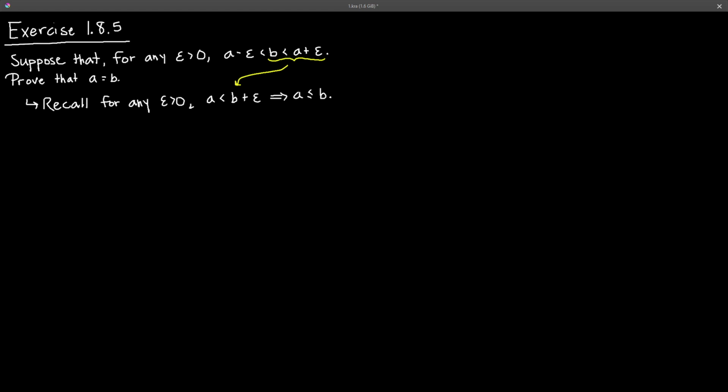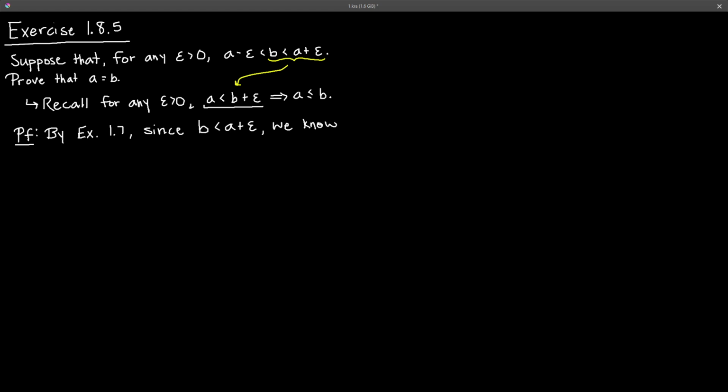So we can start our proof here. And so we can say by example 1.7, since we have b is less than a plus epsilon, we know, let's look at this for a second.